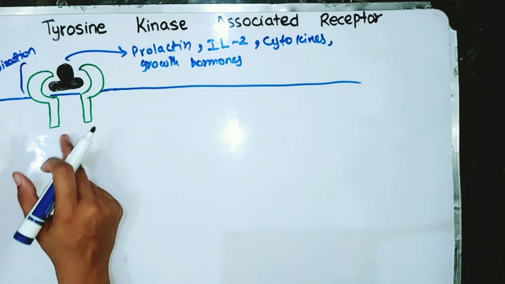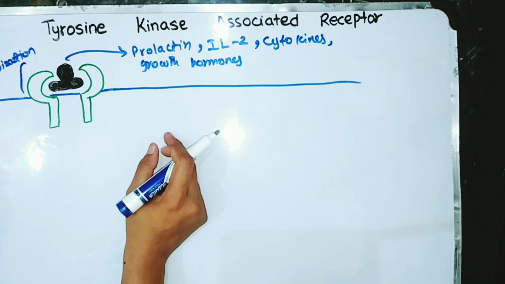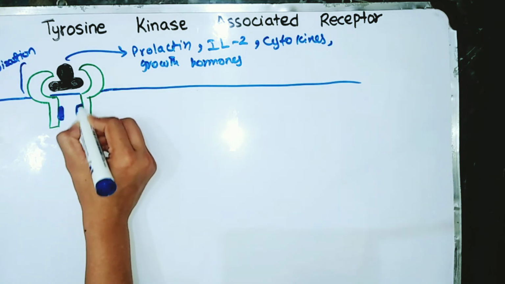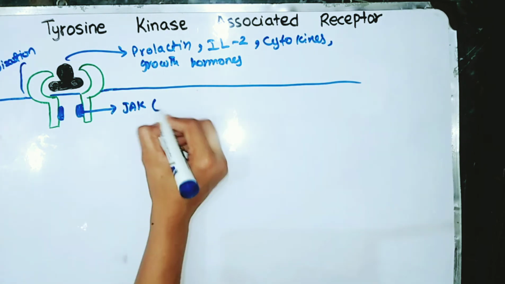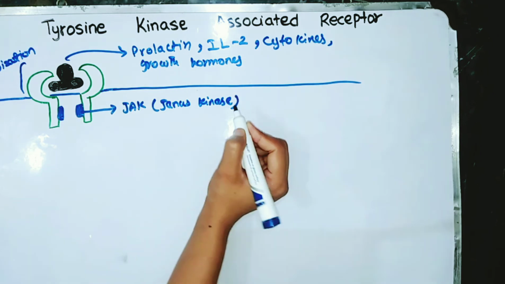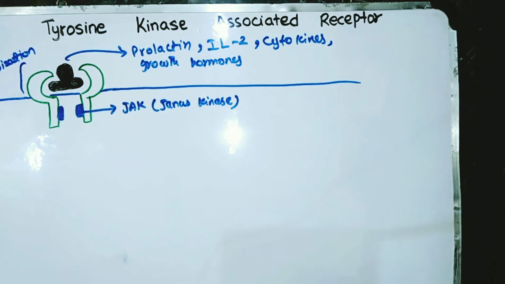So this activated complex will now acquire a special type of tyrosine kinase, which is known as JAK. So here is our special tyrosine kinase, which is known as JAK, or this is Janus kinase. And here JAK, or tyrosine kinase, performs a phenomenon that is known as cross phosphorylation. So how does it do cross phosphorylation?